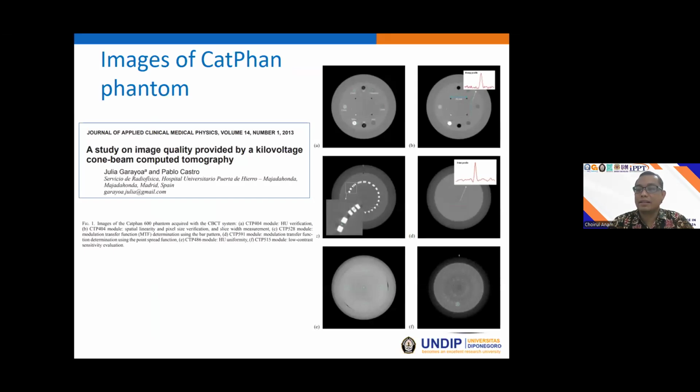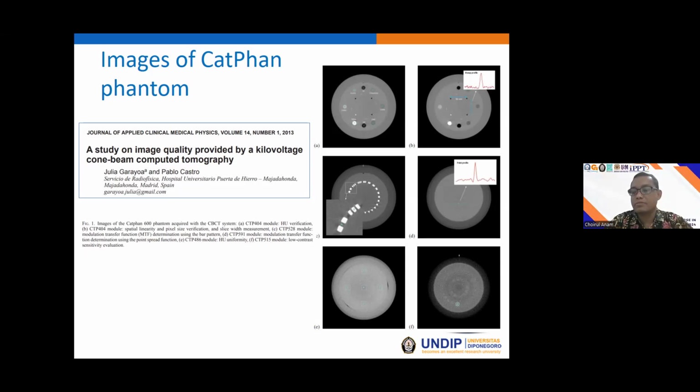And this is the example of the images of the CATPHAN phantom. This one is the image for the CT number linearity, and this one is for measuring the distance accuracy. This one is for measuring the spatial resolution, and this one is for measuring the MTF by using the point spread function, and this one for measuring the CT number of the water.